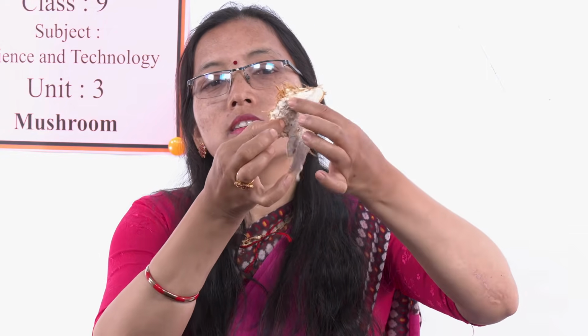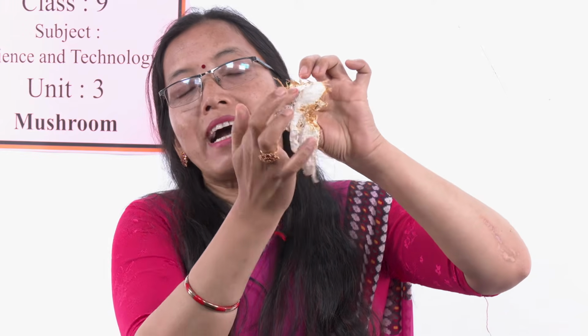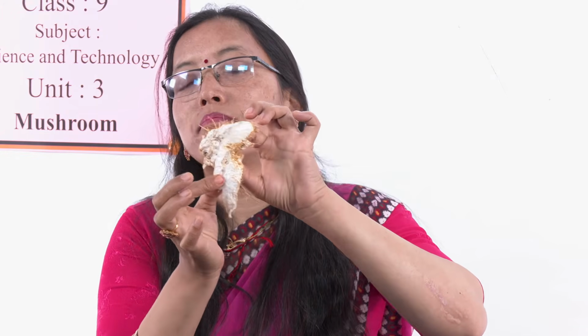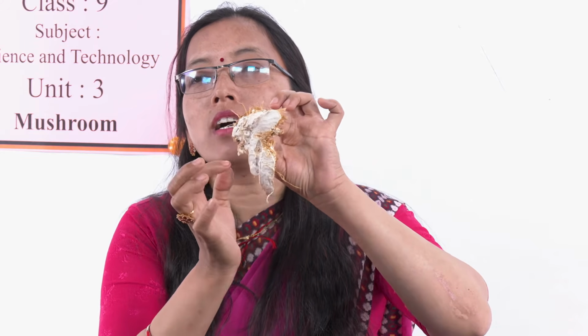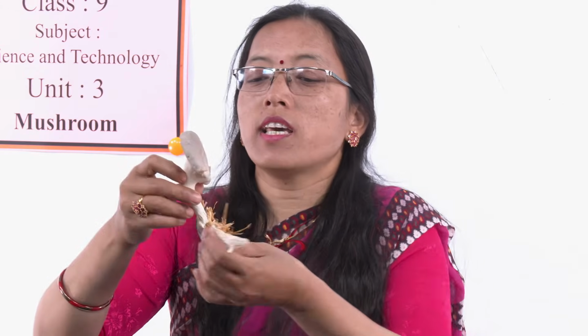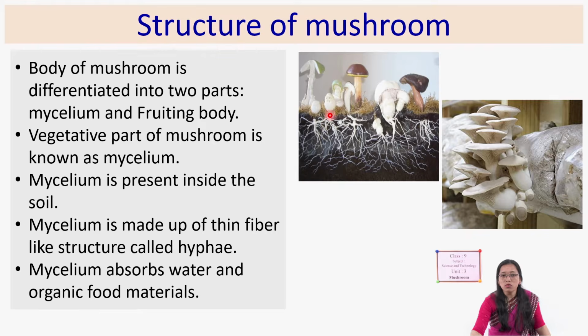So, we can see this is straw which is growing inside it. Okay, this part is mycelium, or the vegetative part of mushroom. From this, mushroom grows in this way. Yes, you can see in this picture, inside the soil there are thin fiber-like structures which are undifferentiated. This is mycelium, or the vegetative part, and from this some fruiting bodies are growing. This fruiting body we call a mushroom, which we consume.